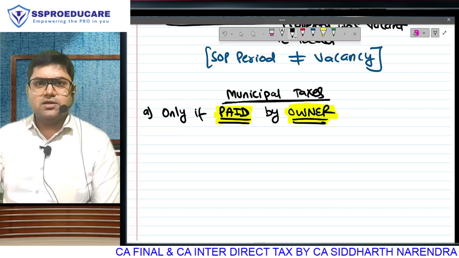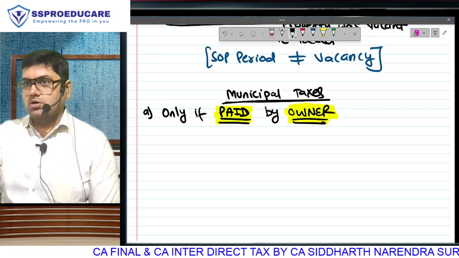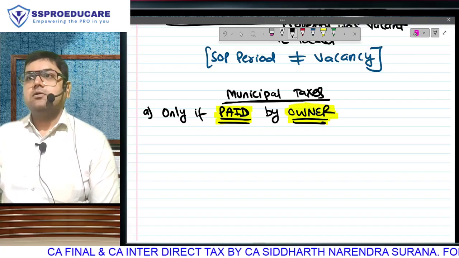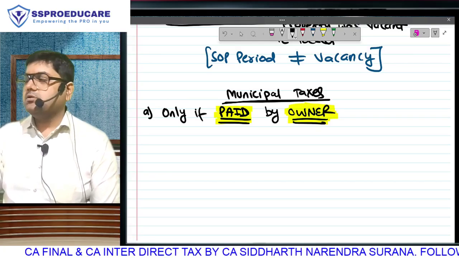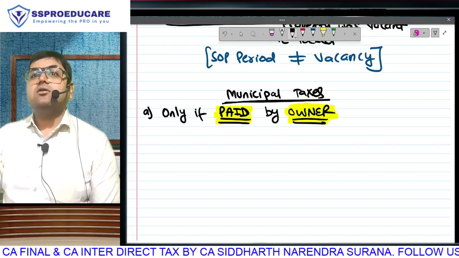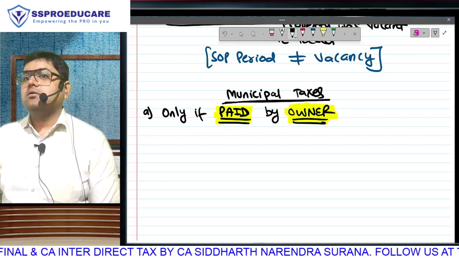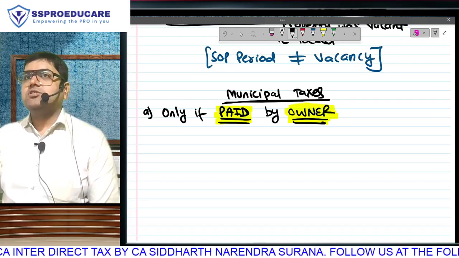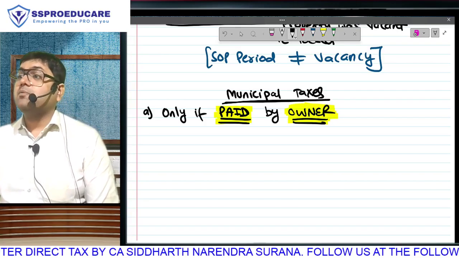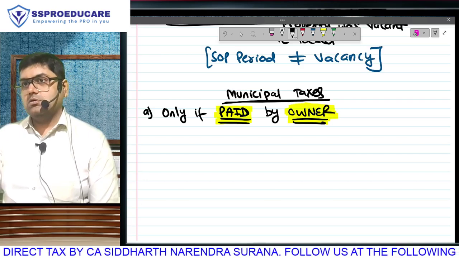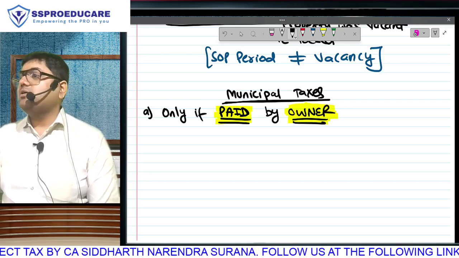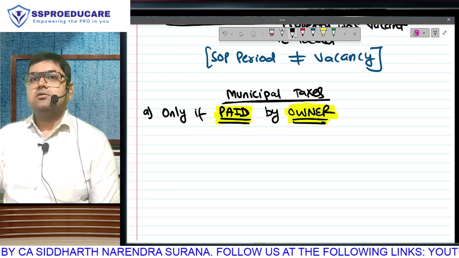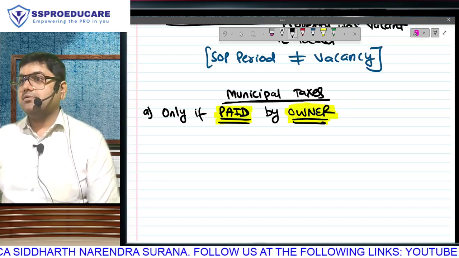So very quickly tell me, municipal, you will get deduction or no? Municipal tax of the current year outstanding, no deduction. Municipal taxes of the current year paid by the tenant. Are paid? Why? Tenant. Municipal taxes of current year paid by owner, landlord. Yes. Municipal taxes of last year, which was not paid last year and is paid in the current year.